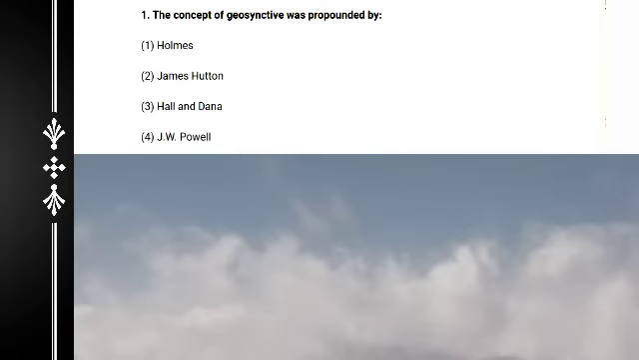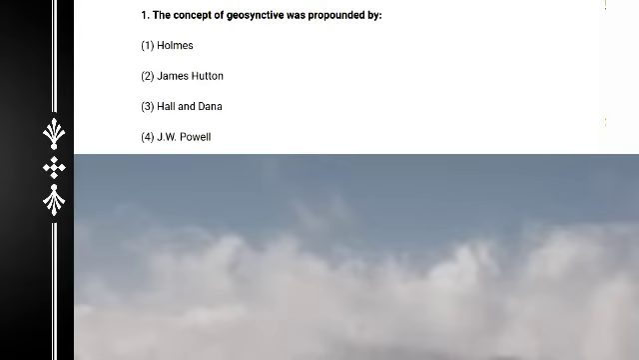I want to explain here: the concept of geosyncline was founded by, there are four options: Holmes, James Hutton, Hall and Dana, and J.W. Powell. This is a very important type of question in NTA. Most probably the answer is Hall and Dana.